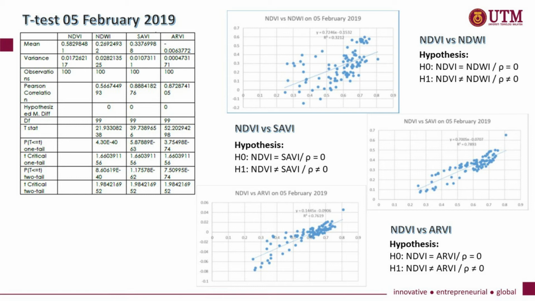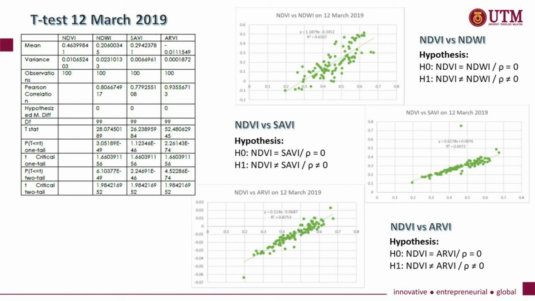It is shown that there is a significant linear relationship between NDVI and NDWI, as the population correlation coefficient is 0.567, NDVI and SAVI is 0.888, and between NDVI and RV is 0.873. All the results show a positive correlation as shown in the figure.